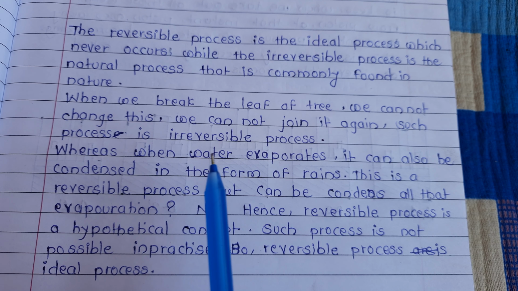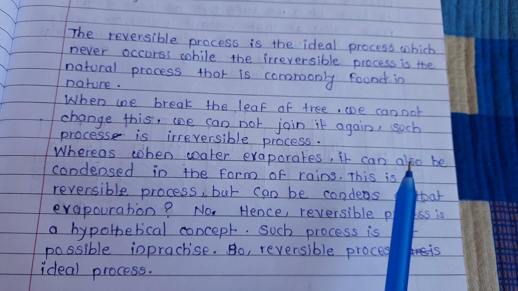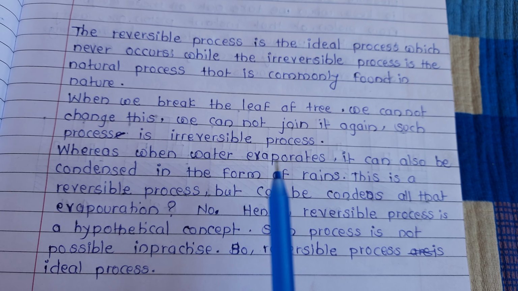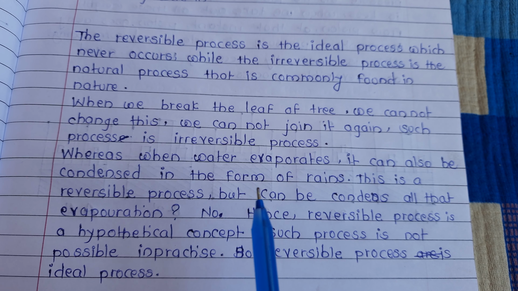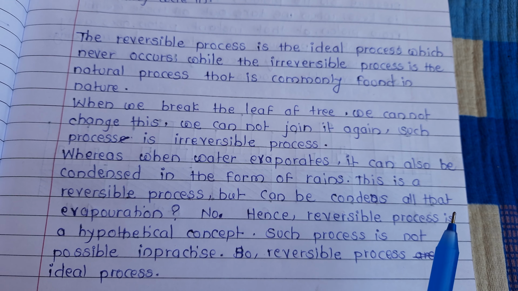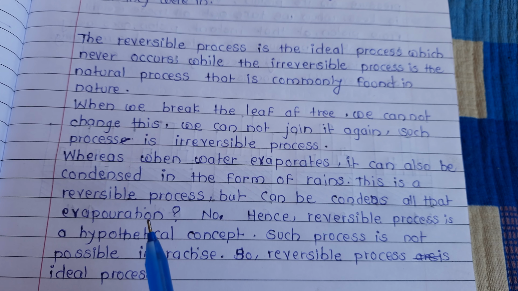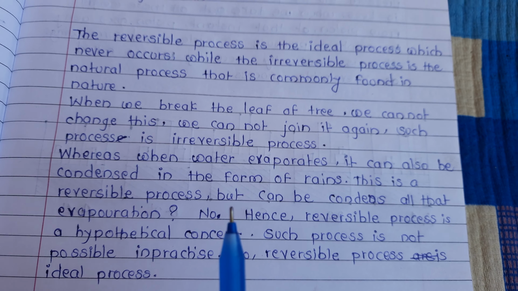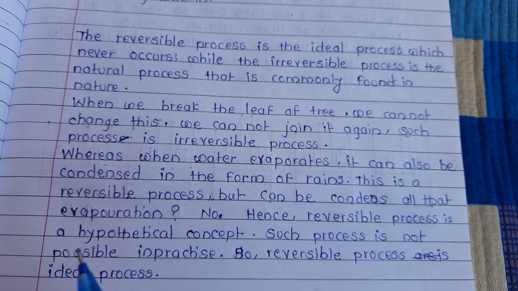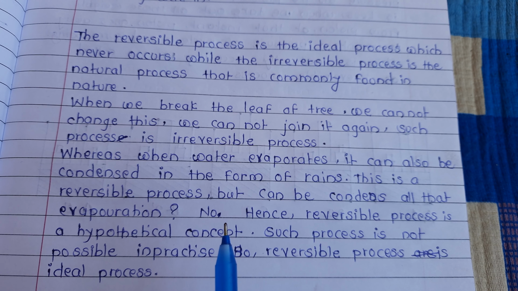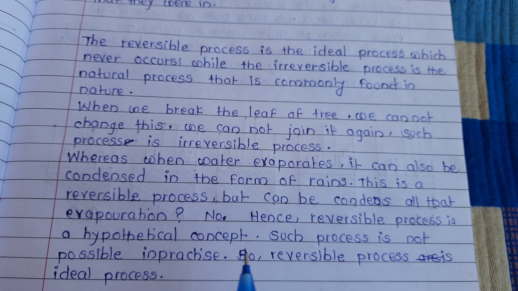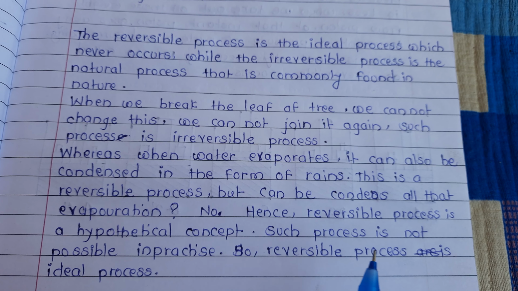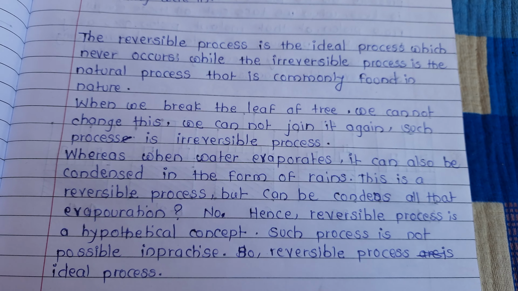Whereas when water evaporates, it can also be condensed in the form of rain. This is reversible process, but can all that evaporation be condensed? No. Hence, reversible process is a hypothetical concept. Such process is not possible in practice. So, reversible process is ideal process.